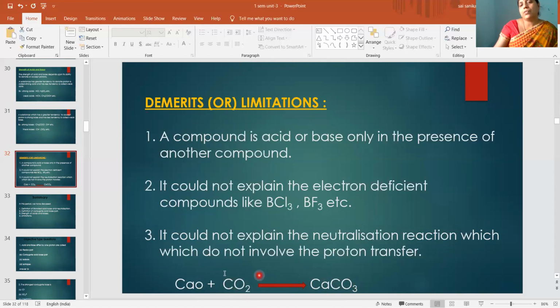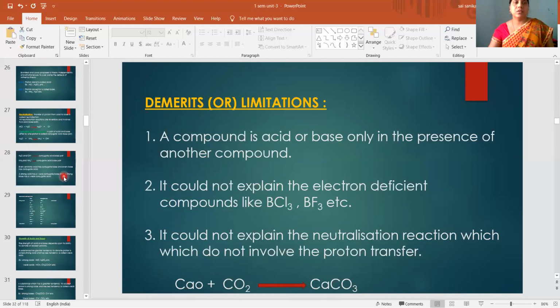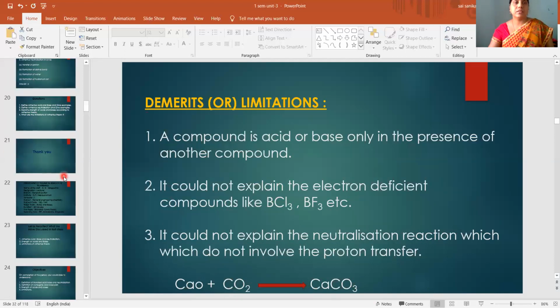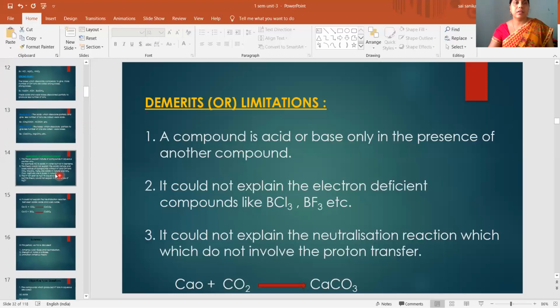So that type of neutralization reaction is not explained by this Bronsted-Lowry theory. Some of the limitations of Arrhenius theory are explained by this Bronsted-Lowry theory.